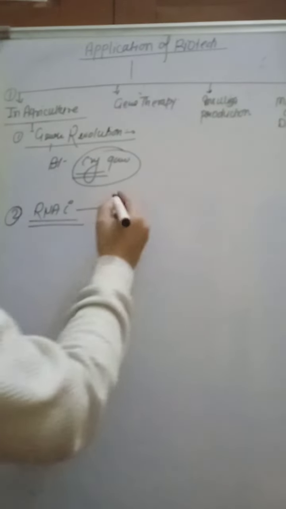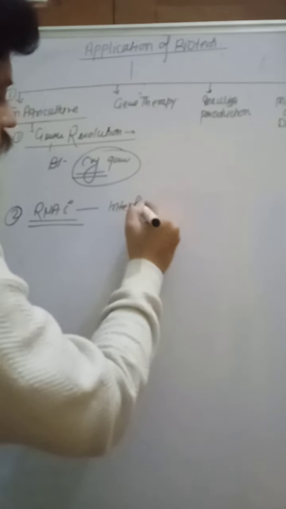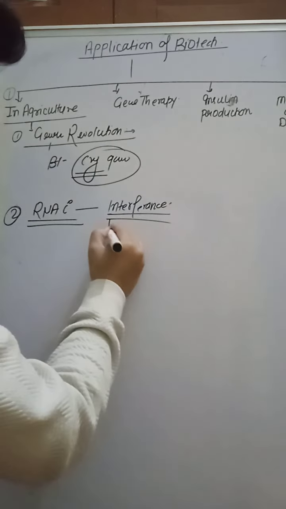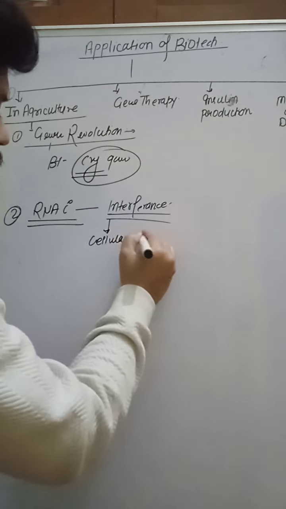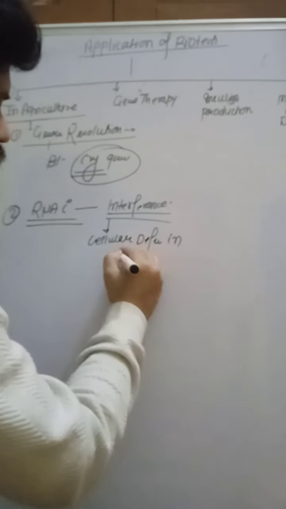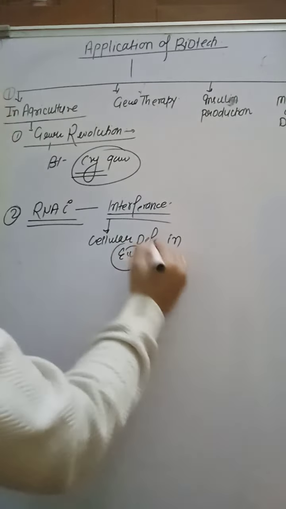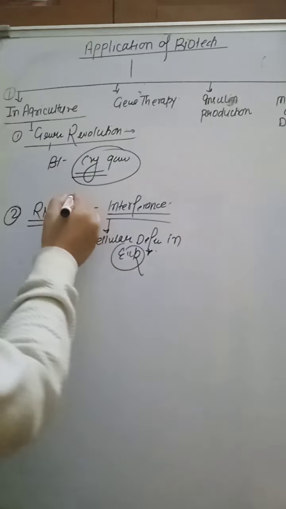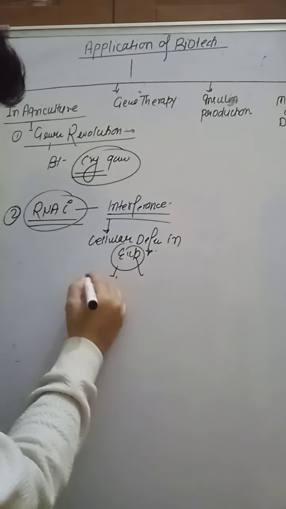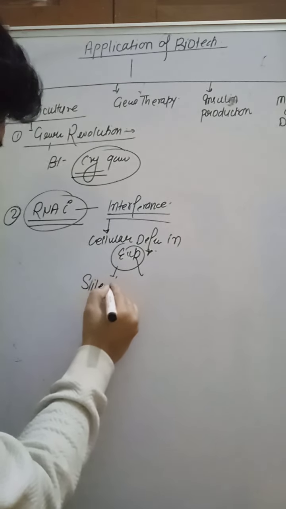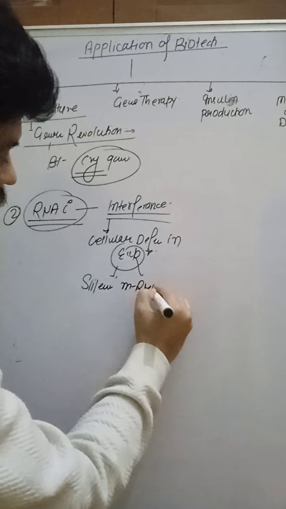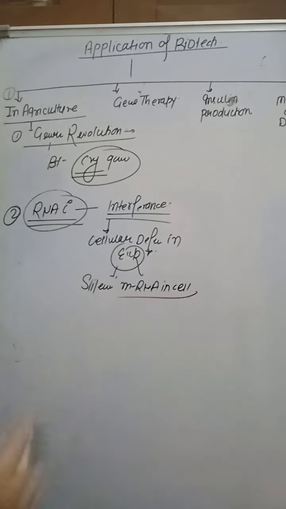Next one, that is RNAi. Very important. RNA, you know, ribonucleic acid, and i means interference. RNA interference. What is this? RNA interference is a method of cellular defense in eukaryotes. In which organisms does it occur? In eukaryotes. How does this RNAi method silence a particular mRNA in the cell? It silences the mRNA.